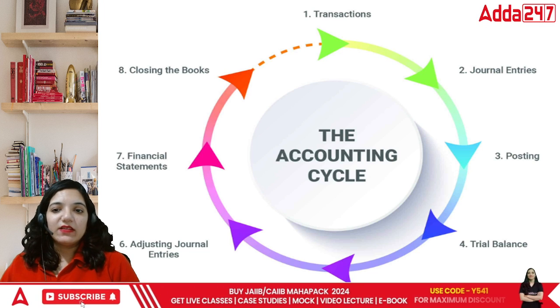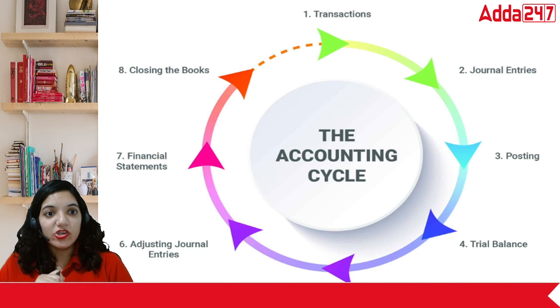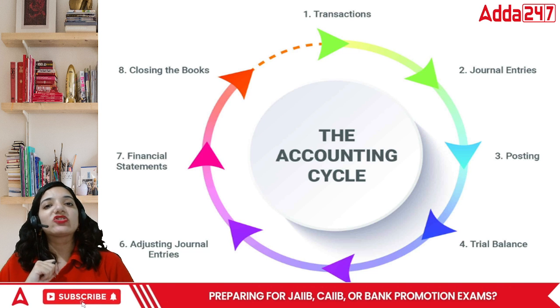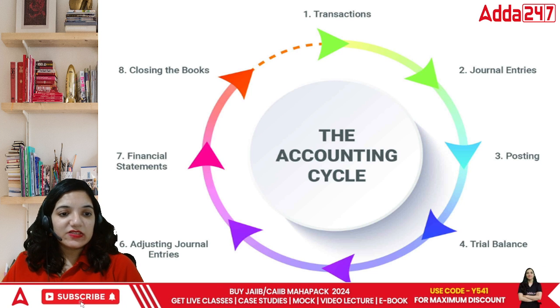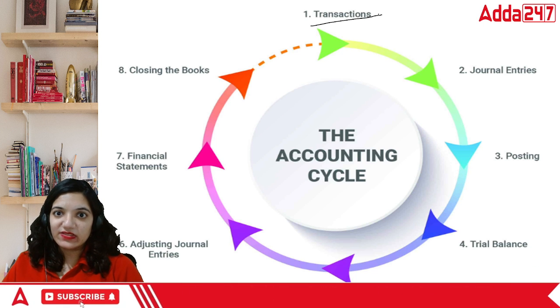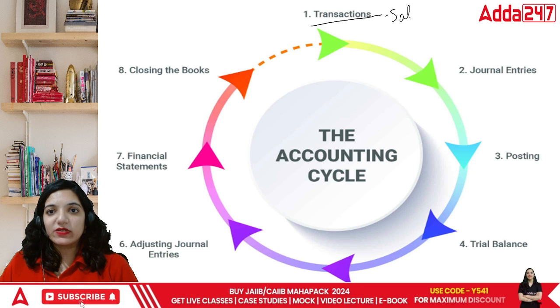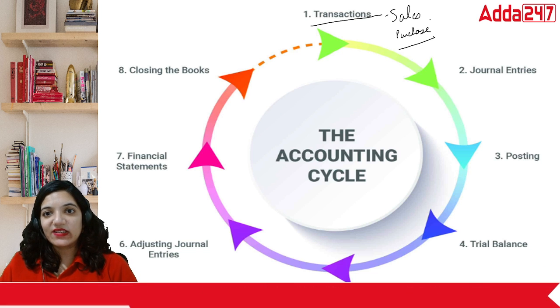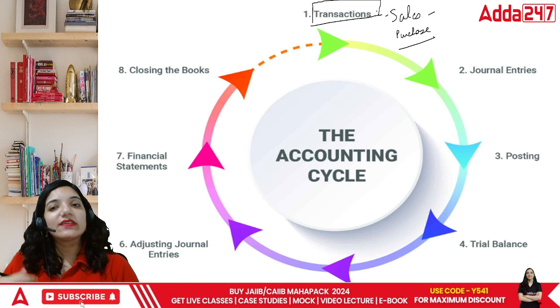Then we can look at it like this. There are certain terms which they use for this. This is why it is called the accounting cycle. There's a certain manner in which we go. In this specific sequence, the very first thing that we start with is transactions. Under transactions, we note down sales, purchases, any expenses, any incomes. All those things are basically written down. Now, everyone, transactions are to be noted in a certain manner.